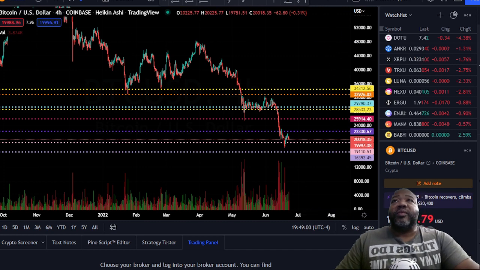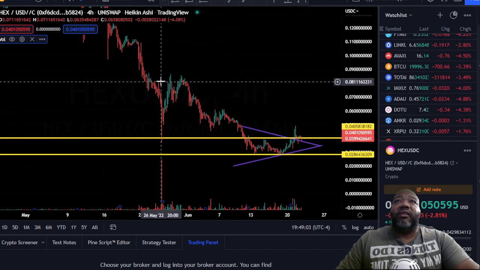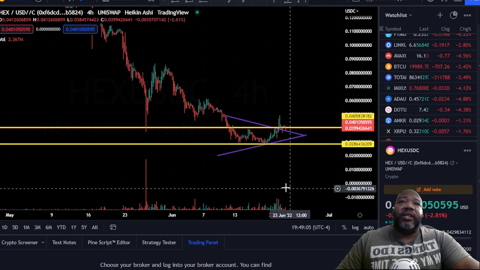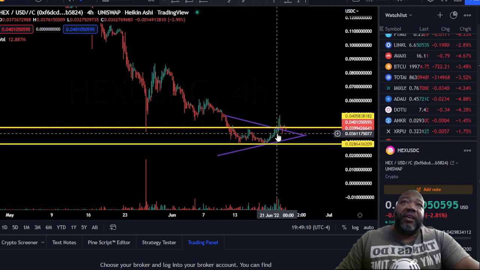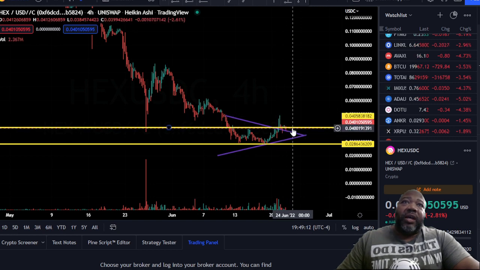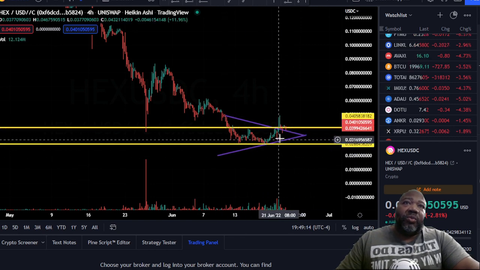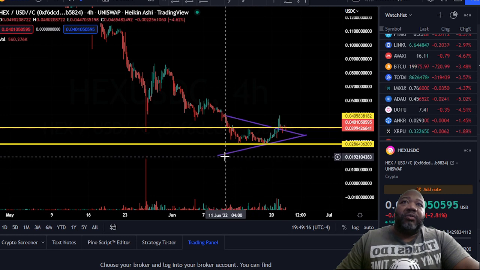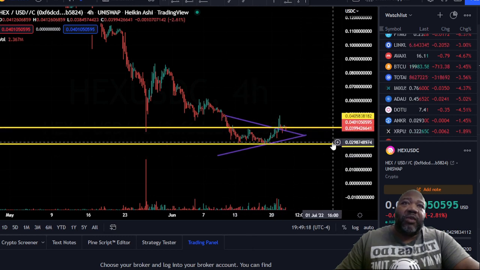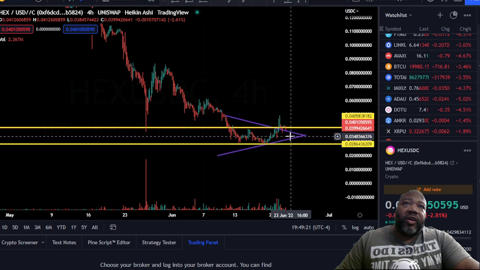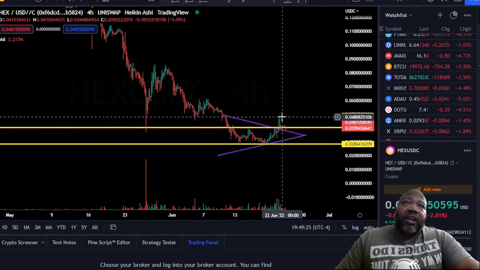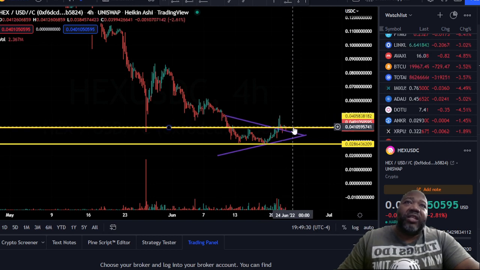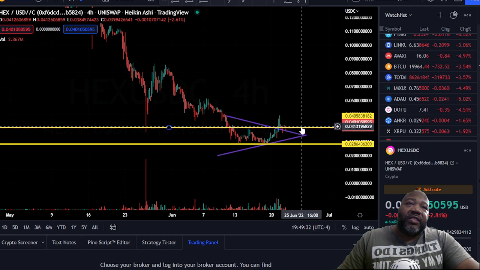All right, let's take a look over here at HEX. Now, I drew this sideways wedge the other day, and you can see it bounced on the bottom like it was going to go south, but actually it went bullish on us. Right now, it broke through the initial wedge, which is good, the purple triangle going sideways. But then I had the sideways rectangle wedge going here, and it broke through both, and got all the way up to almost 5 cents. Did it get to 5? Just shy of 5 cents. But right now it's bouncing right around inside of here.